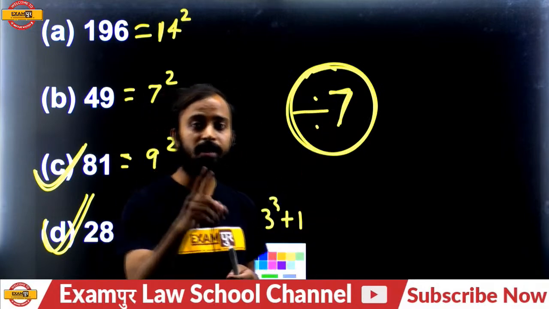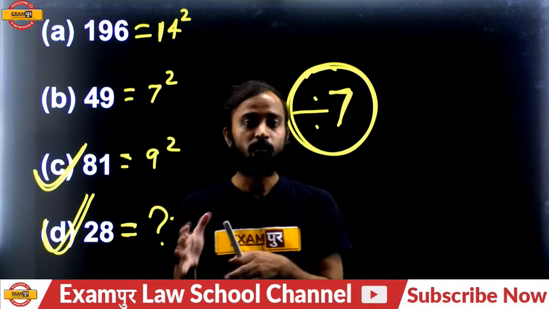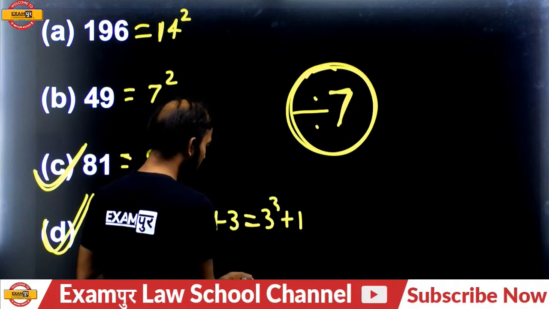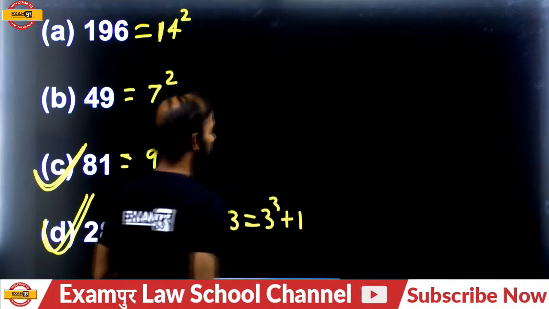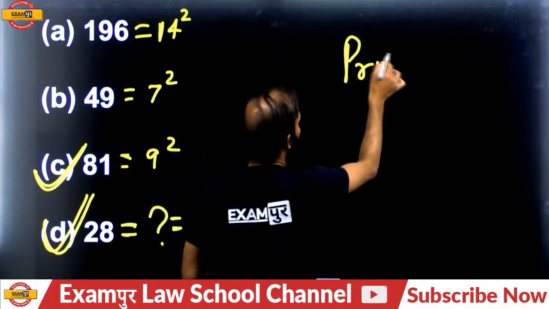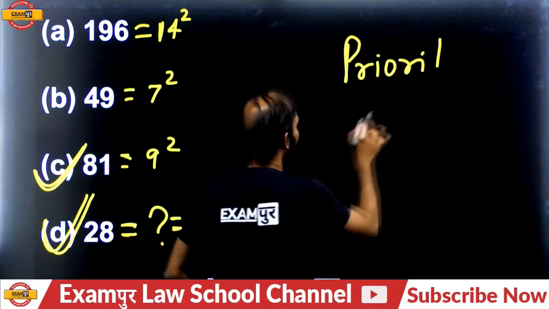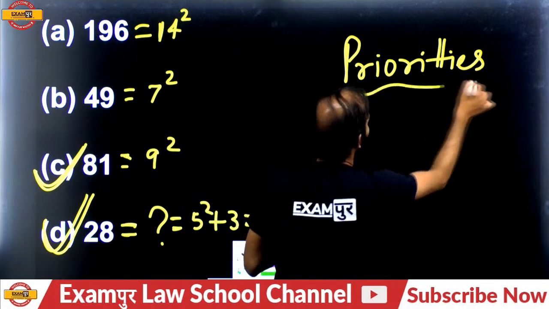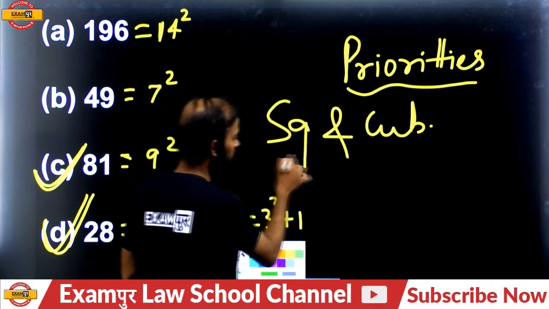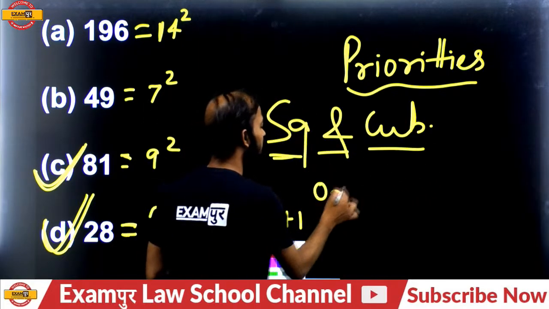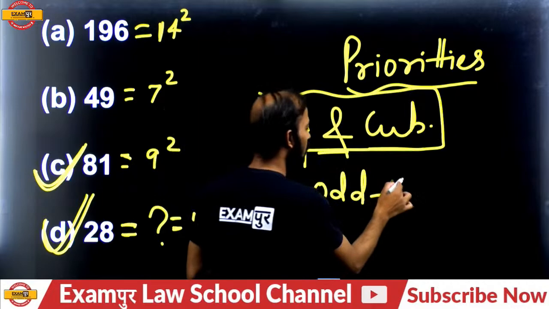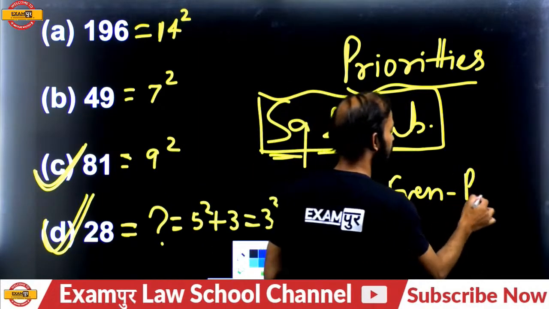So the most important point is what exactly? Priorities. You have to choose a priority. Priorities means, first understand, we will discuss priorities. The first priority is squares and cubes. Then odd even numbers. Today we will discuss related questions: squares and cubes, odd even, prime numbers,